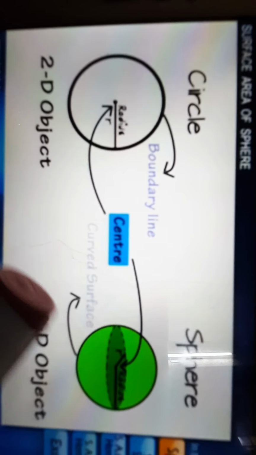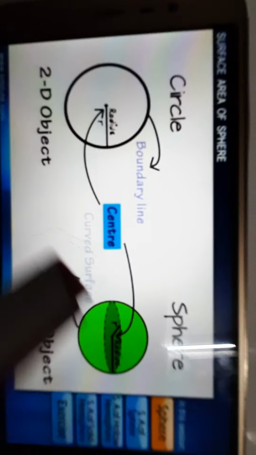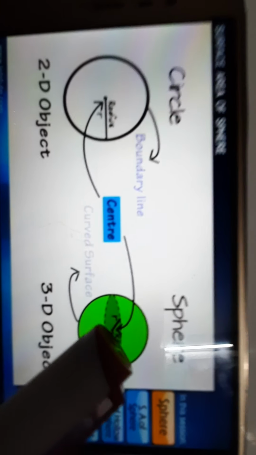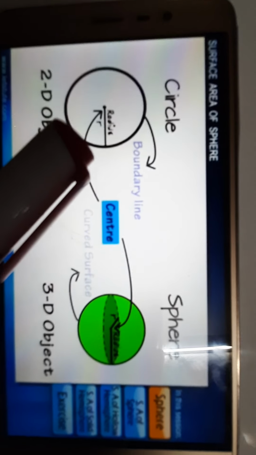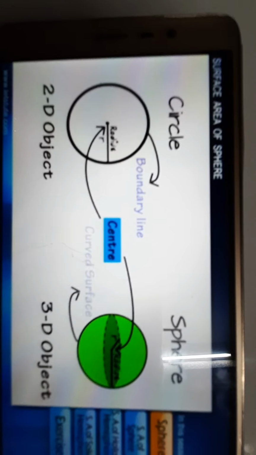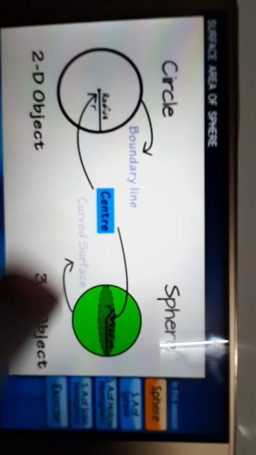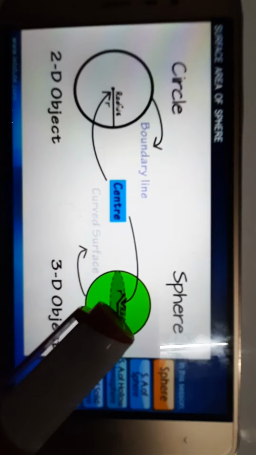Dear students, do you know the area of a sphere is equal to the area of 4 circles? Remember, the condition is that the radius must be the same.